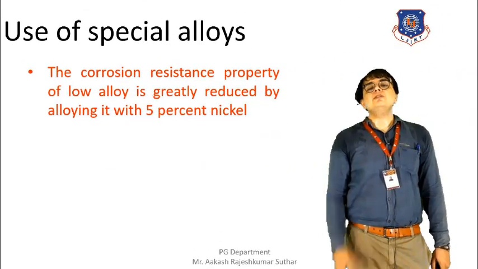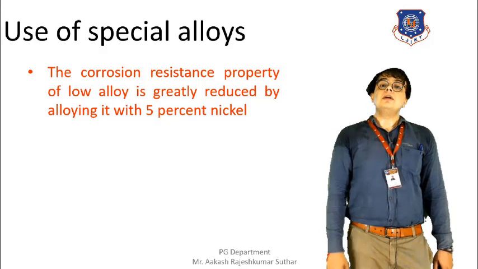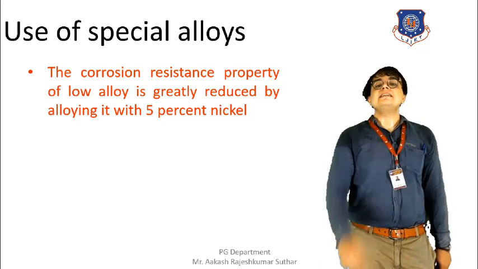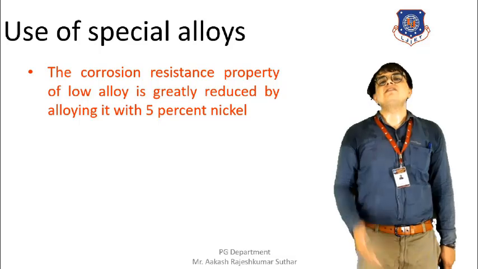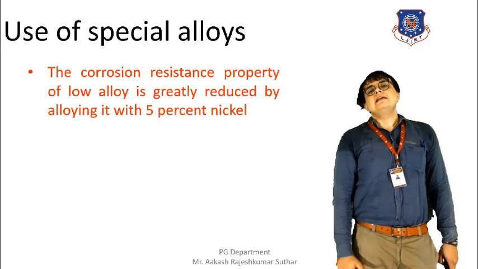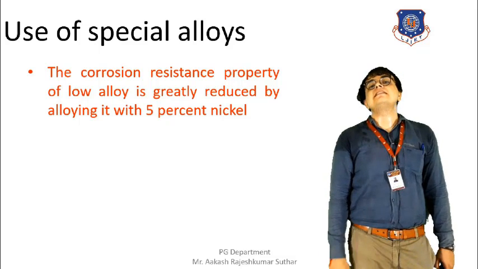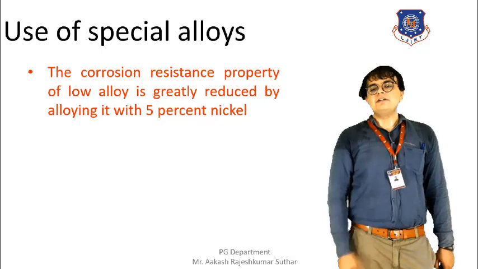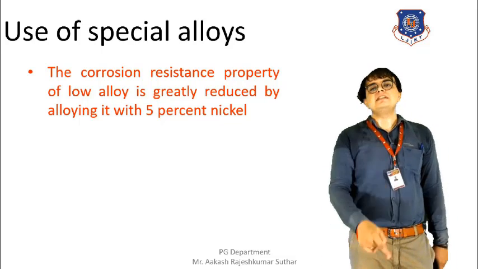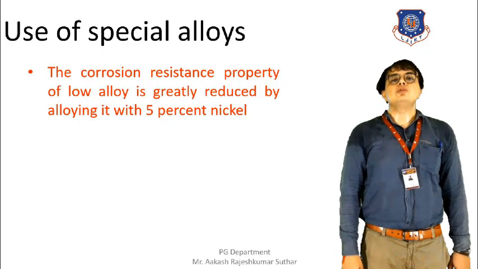Next, the corrosion resistance property of a material can be improved by using 5% of nickel in iron. We all know that iron is highly affected by the corrosion. So by adding 5% of nickel to the iron, we can increase its corrosion resistance property, and by this, a special kind of machine can be protected. This is how the special alloys are being helpful.